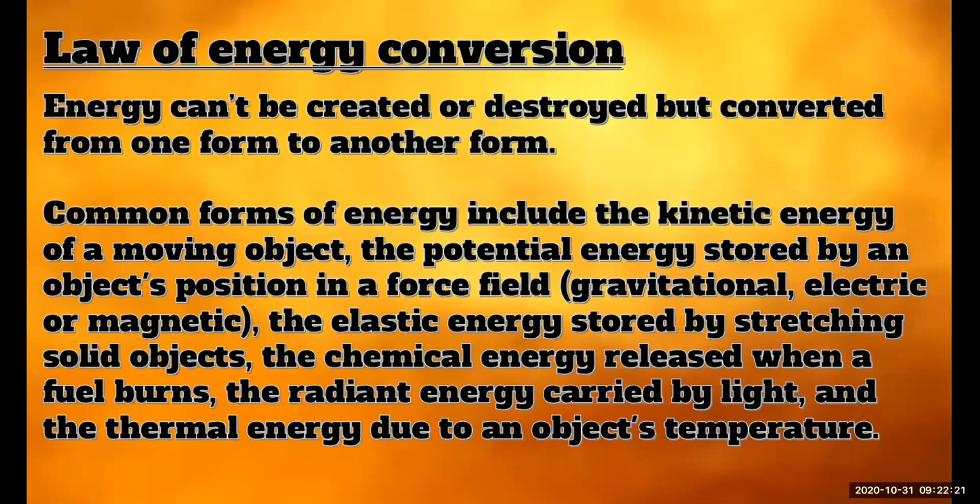For example, the production of hydroelectricity. In the production of hydroelectricity, what happens? The water is conserved in a reservoir. So there is potential energy in the stored water. The stored water flows from a height to the turbines. When it is flowing, it is moving, so it becomes kinetic energy.